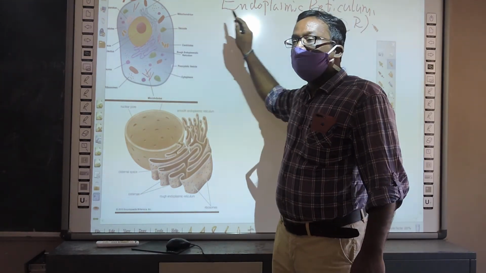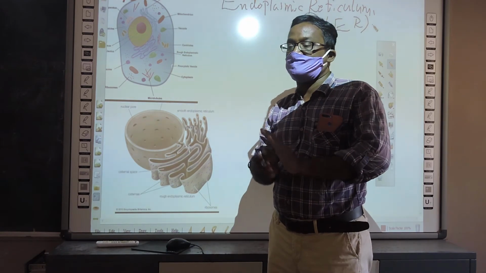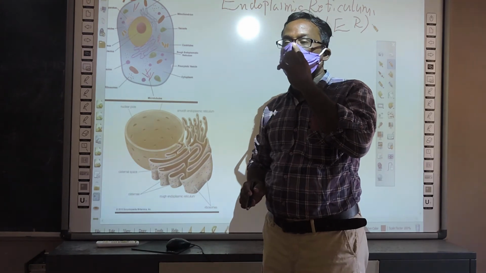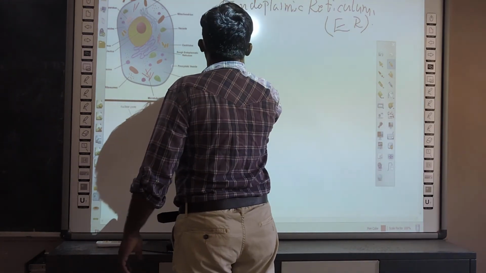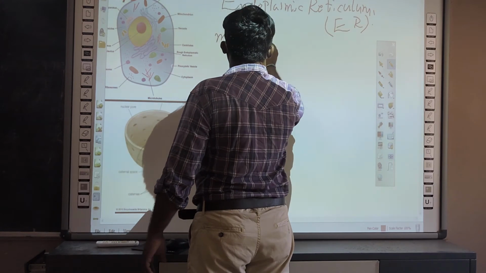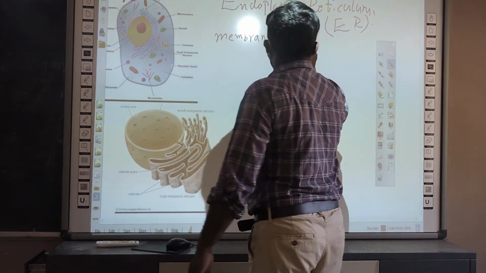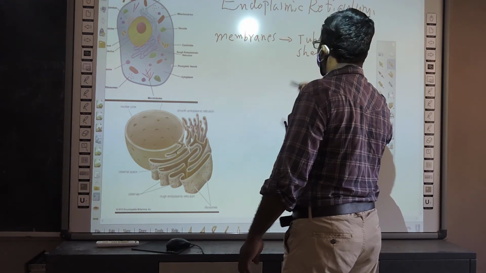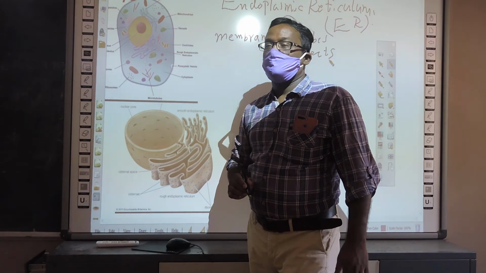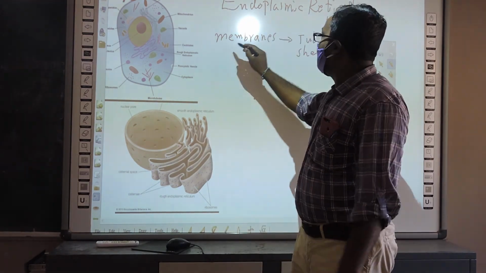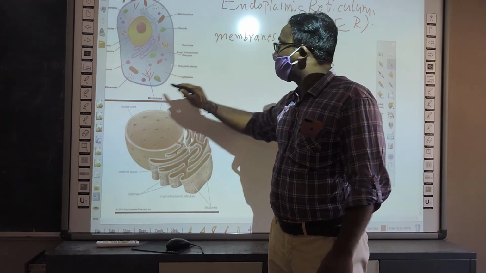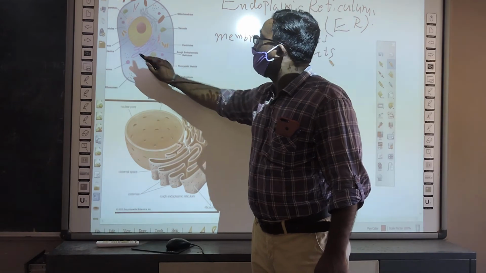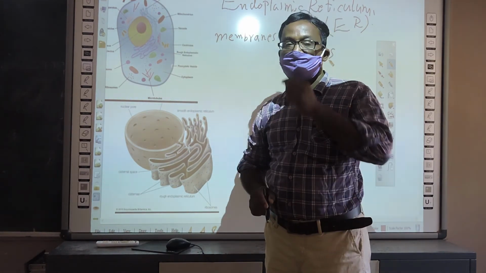So ER is a network of membranes scattered throughout the cytoplasm. These membranes are in different forms like tubes or sheets. And moreover, the structure of these membranes of ER is similar to the plasma membrane.